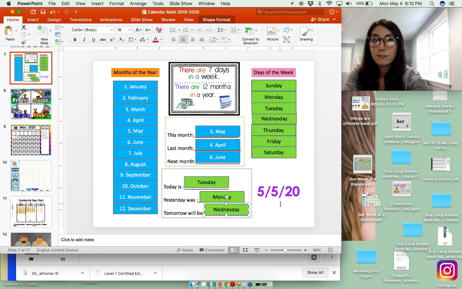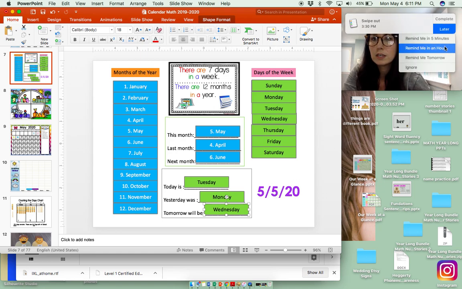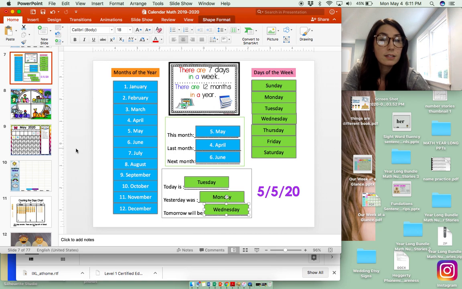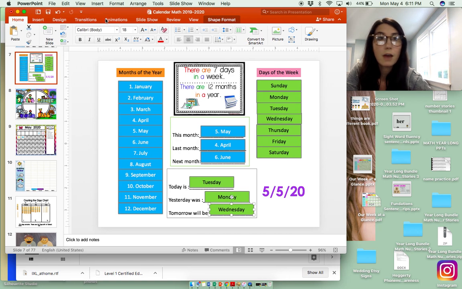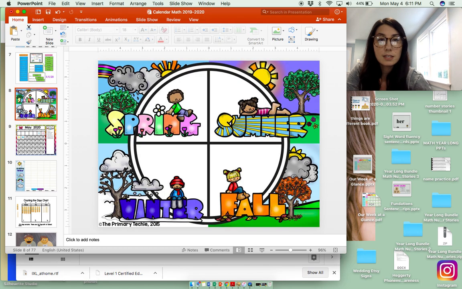Our digital date for today is 5/5/20. 5 because May is the 5th month of the year, 5 because it is the 5th day of May, and 20 because of 2020. And let's go ahead and go right to our seasons. Spring, summer, winter, fall. There are 4 seasons in all, and another word for fall is autumn.